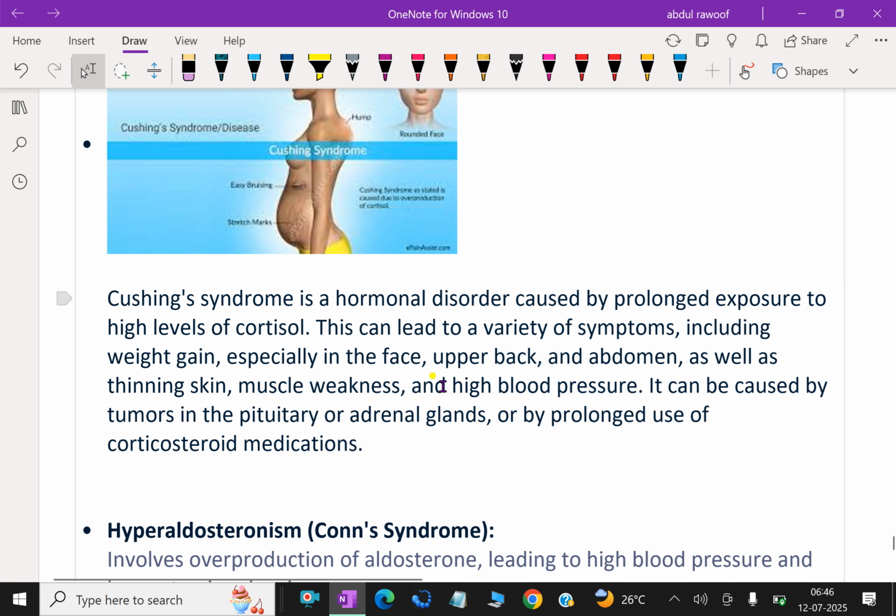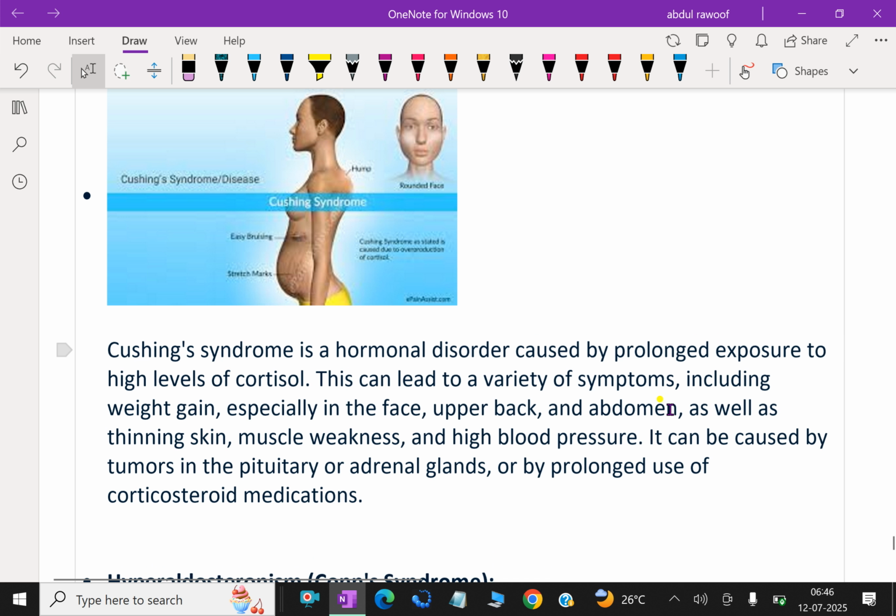This can lead to a variety of symptoms, including weight gain, especially in the face, upper back, and abdomen, as well as thinning skin, muscle weakness, and high blood pressure. It can be caused by tumors in the pituitary or adrenal glands or by prolonged use of corticosteroid medications.